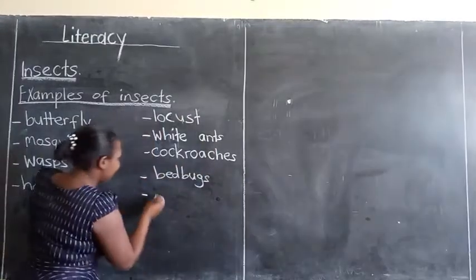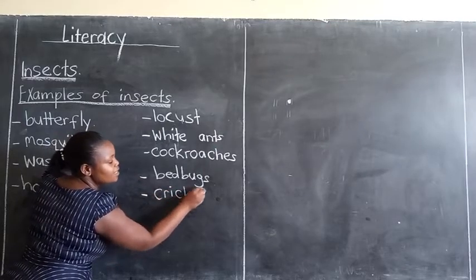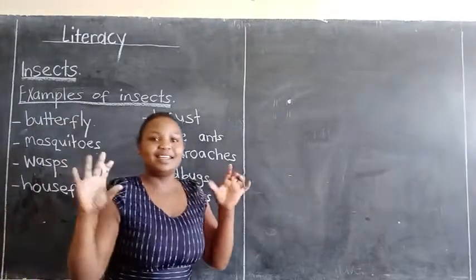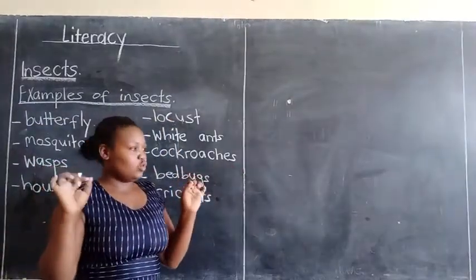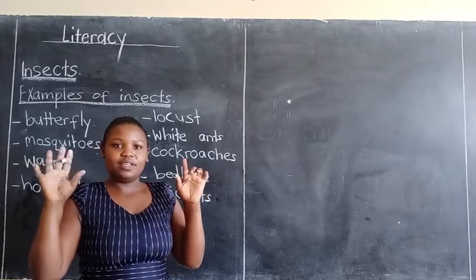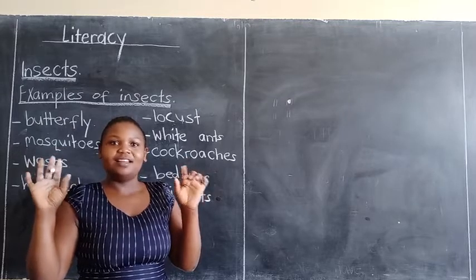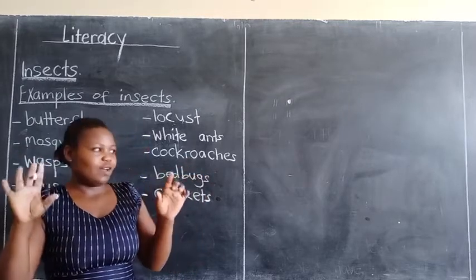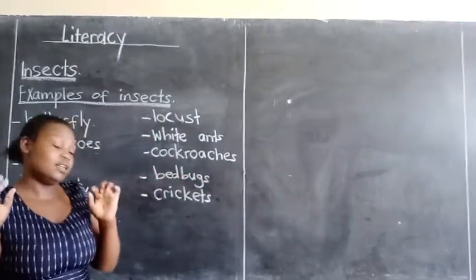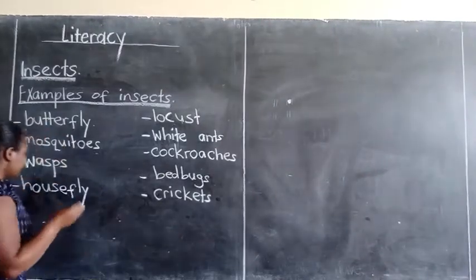We also have crickets. Do you know crickets? Crickets, these ones which can light at night. When you look at them when they are in grass, they show some light on it, like fire, something like that. You find them lighting like this, giving out light. We call them crickets. What other insects do we have?